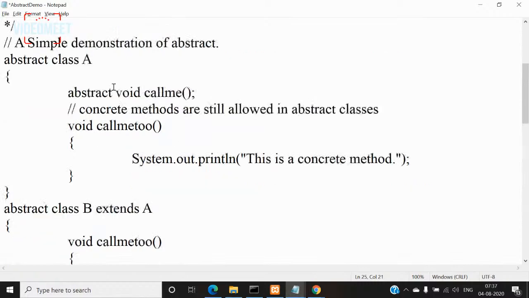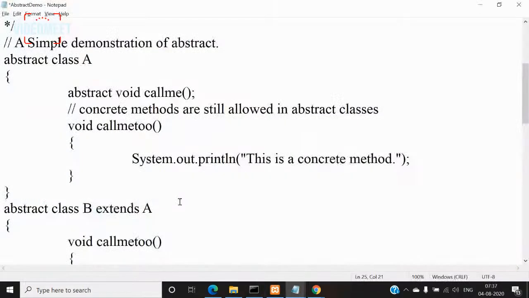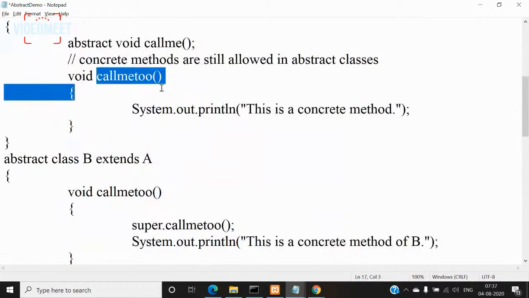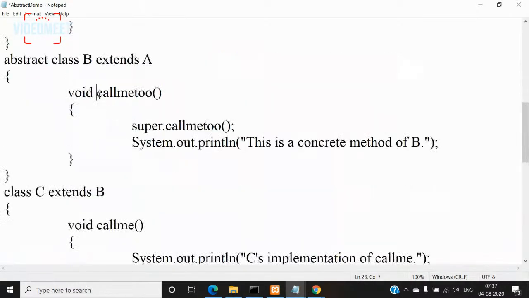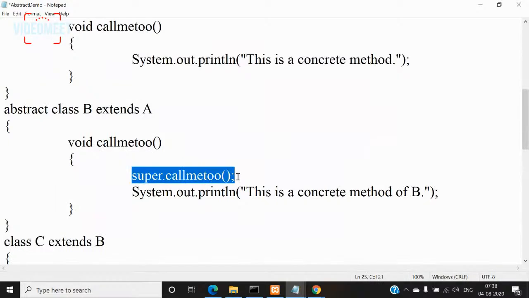That is why the output did not show 'This is a concrete method'. It shows 'This is a concrete method of B'. So this is overriding. The method in the subclass overrides the method in the superclass. If you want the superclass version to be called, then you have to use this one. If you don't want that, then you need not use it. It is not mandatory. But if it is a constructor, it is mandatory.